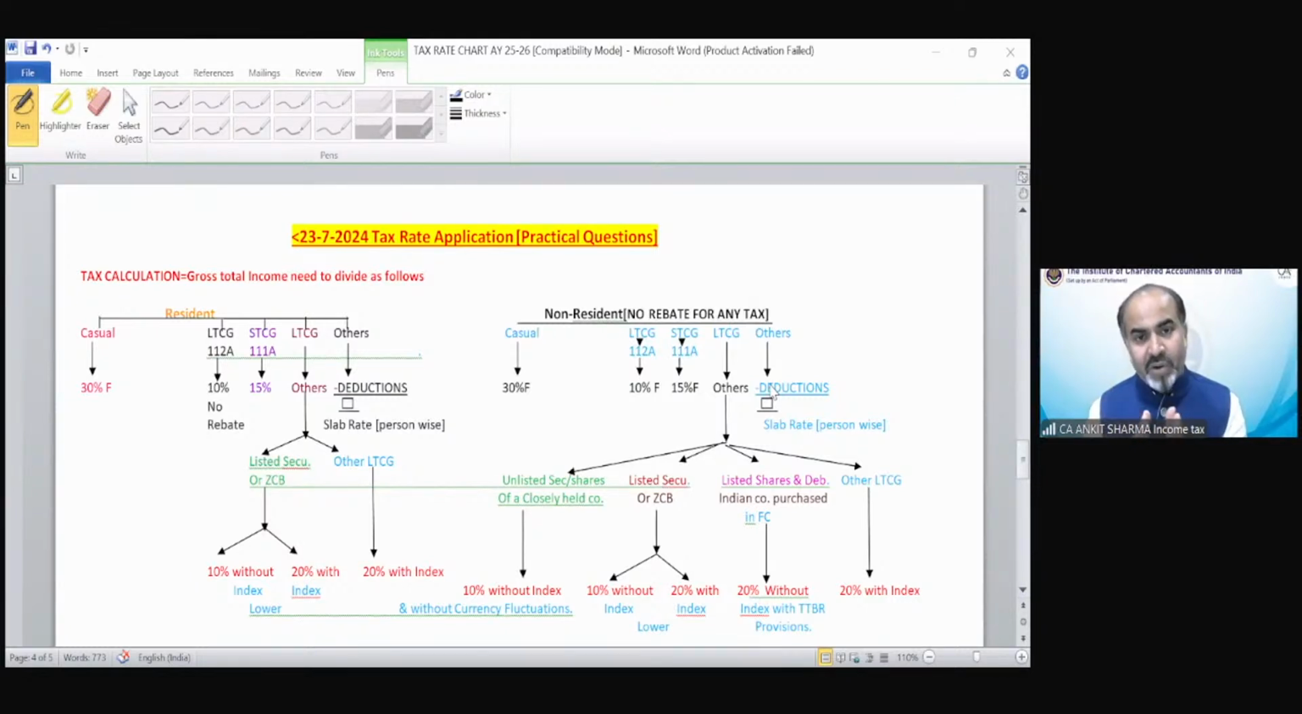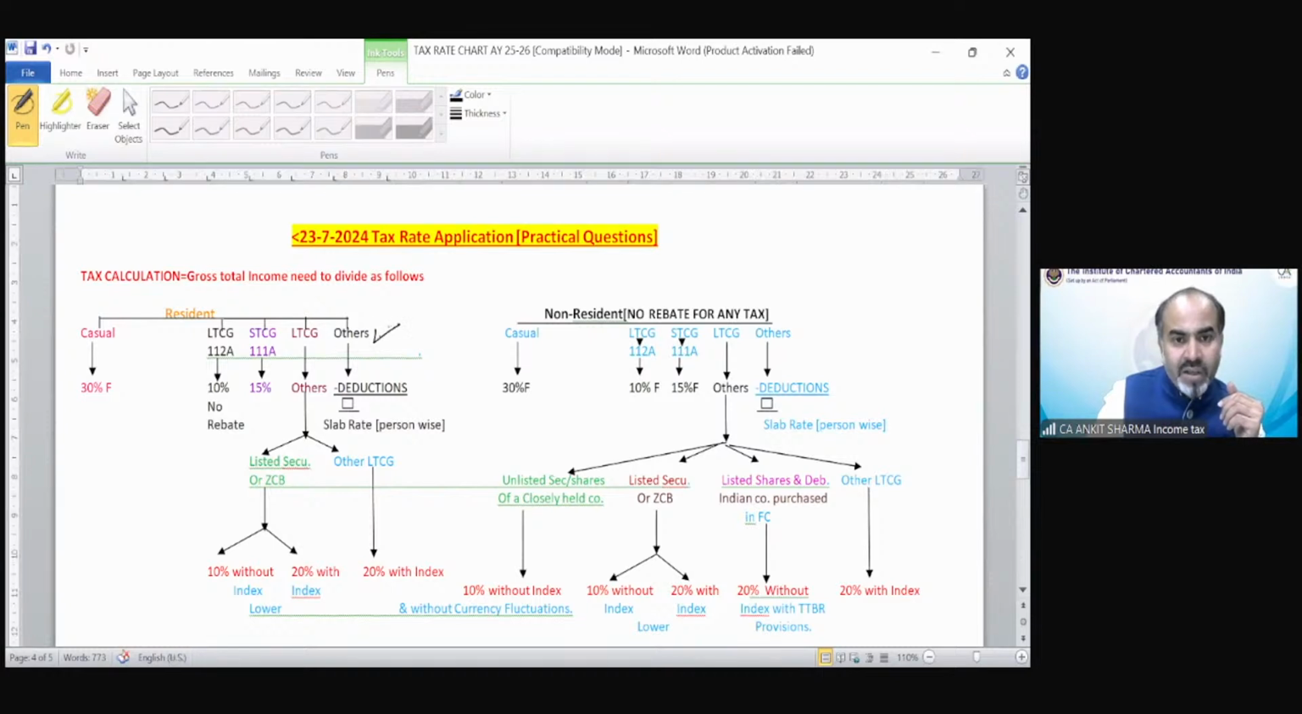The format we have used is like this. First of all, you use the basic exemption limit from other income, then transfer it to long-term capital gain, second number, then short-term capital gain 111A, then long-term capital gain 112A, and in the last, casual income. But casual income cannot claim the basic exemption limit because it is fixed taxable. You cannot use the basic exemption limit against casual income.